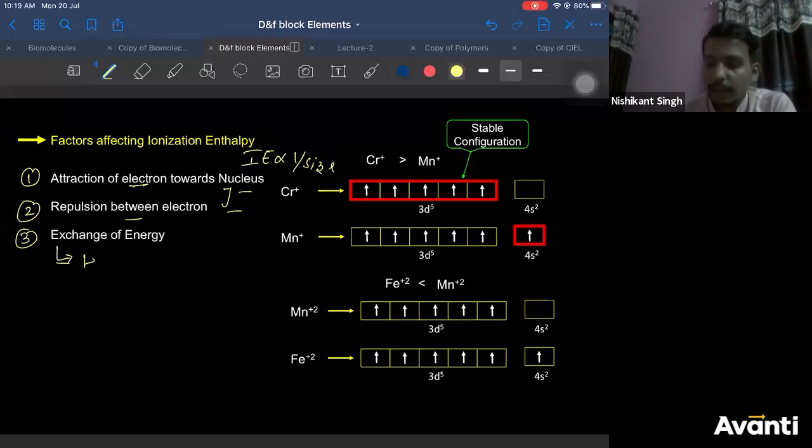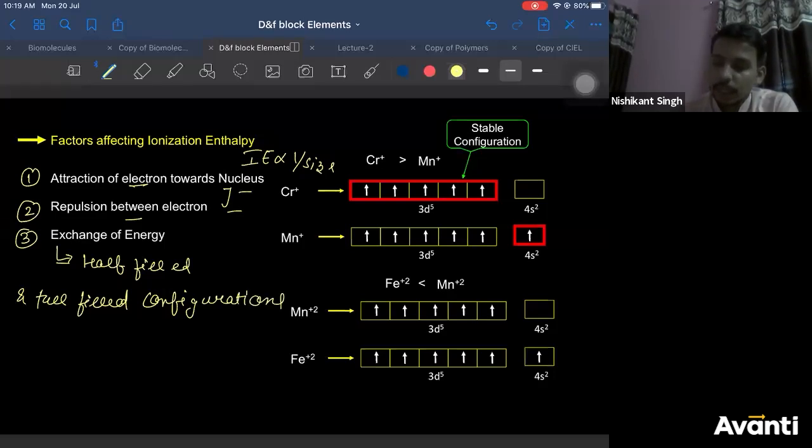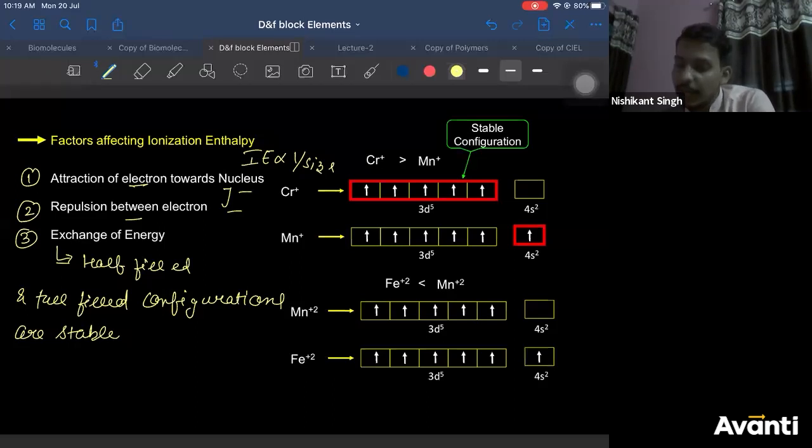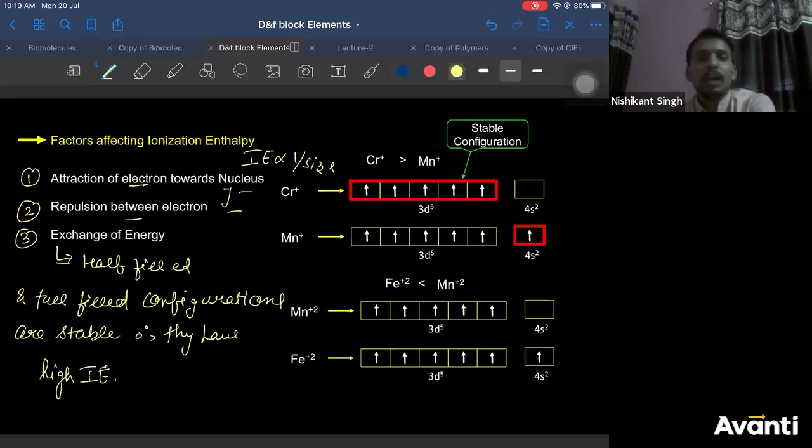It says half filled and fully filled configurations are stable. If they are stable, therefore they have high ionization energy, right? Now, why are they more stable? The reason for that is exchange energy. Half filled and fully filled are more stable due to exchange energy.